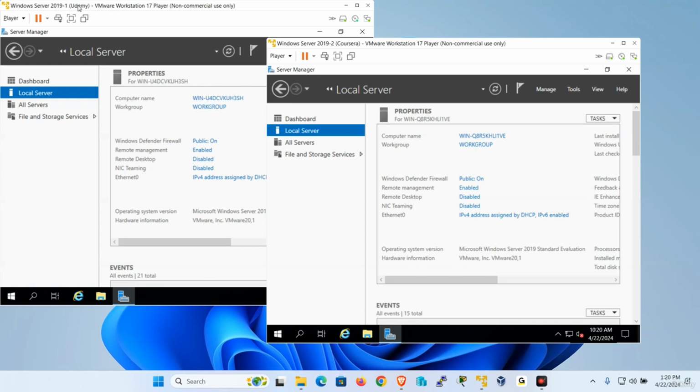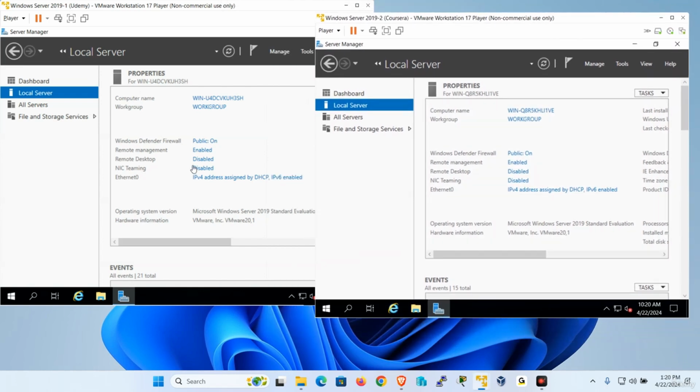Look at this. Here's my first server. I have two standalone servers, which I actually set up a while ago. One is going to be for Udemy and one is going to be for Coursera, which means two separate organizations. I'm going to assume that these two companies are either going to be merging together or one is going to take over the other.